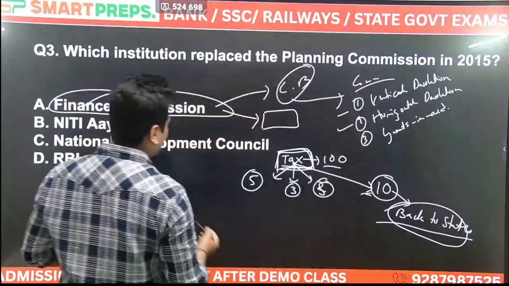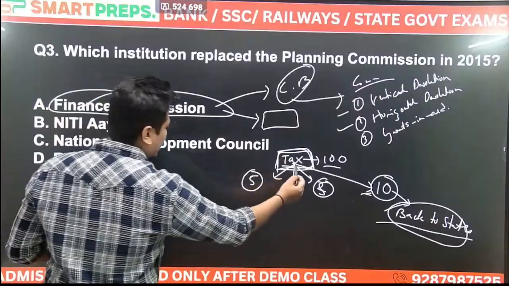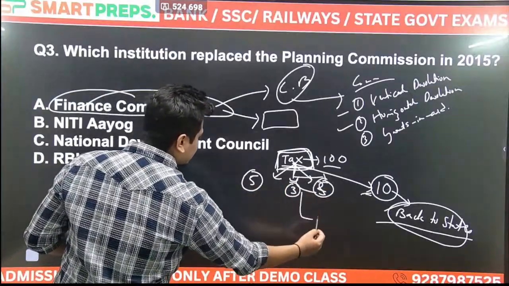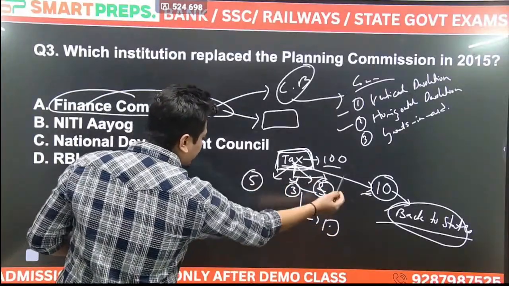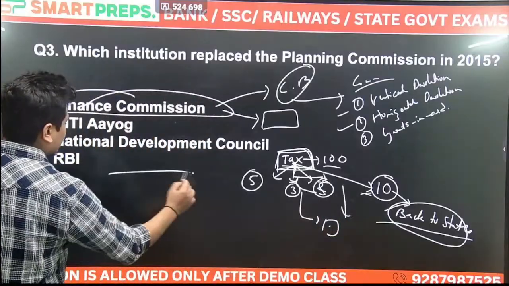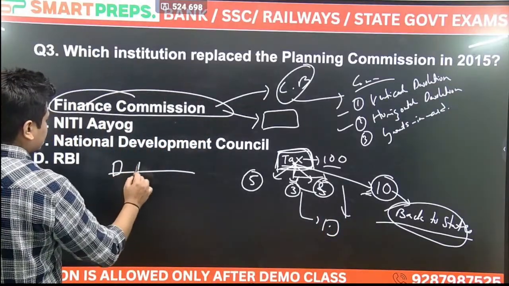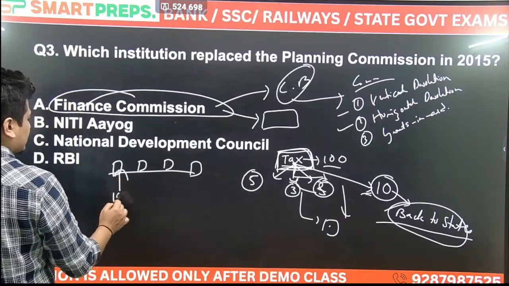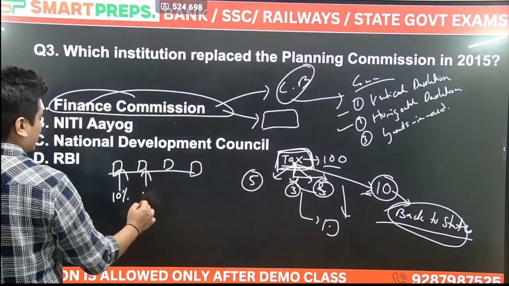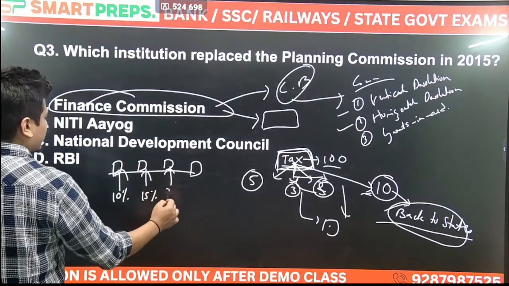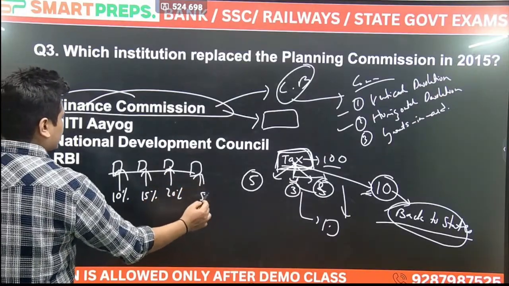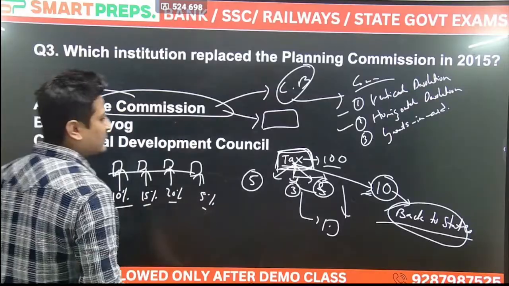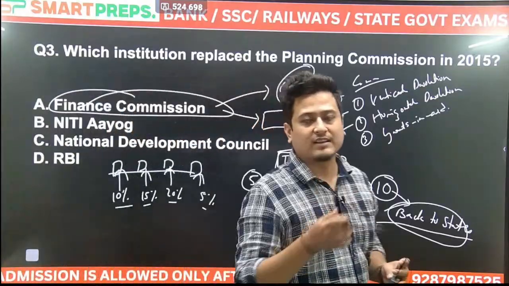Horizontal devolution में क्या है? वर्टिकल डेवोल्यूशन में टैक्स का एक हिस्सा यहाँ पे, एक हिस्सा यहाँ पे, एक हिस्सा स्टेट्स के लिए आ गया. This is known as the devolution. In horizontal devolution it will say that this is the state, this is the state, this is another state, this is another state. इस स्टेट को दे दो 10% रिटर्न, इस स्टेट को दे दो 15% रिटर्न, इस स्टेट को दे दो 20% रिटर्न, इस स्टेट को दे दो 5% रिटर्न. किसके बेसिस पे? On the basis of population, on the basis of collection of tax.